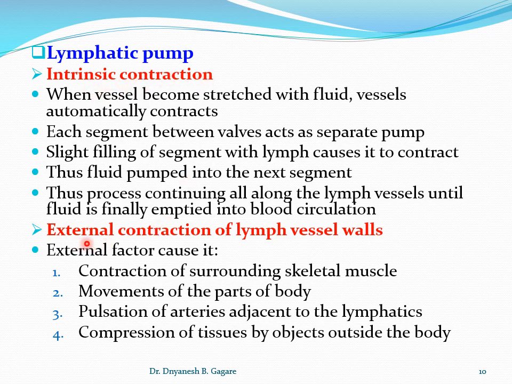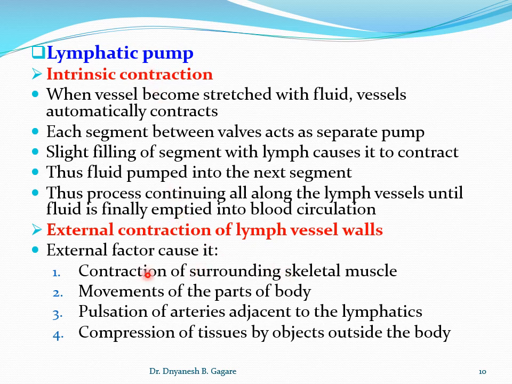What are the external factors which cause the lymphatic pump? Some external factors also help to compress the lymphatic vessel, for example, contraction of surrounding skeletal muscle. So when the body is doing movements, it causes the contraction of the skeletal muscle, and it also helps to compress the lymphatic vessel.